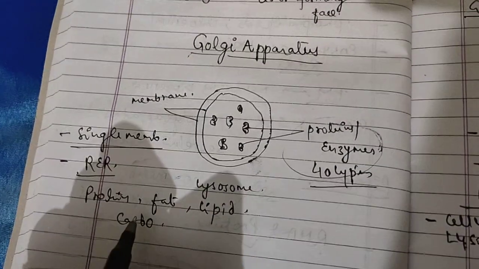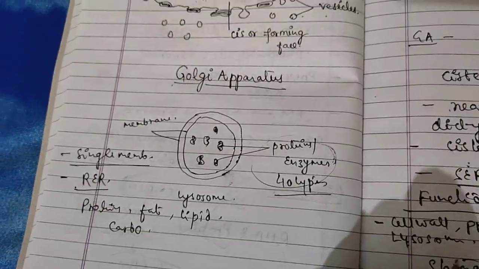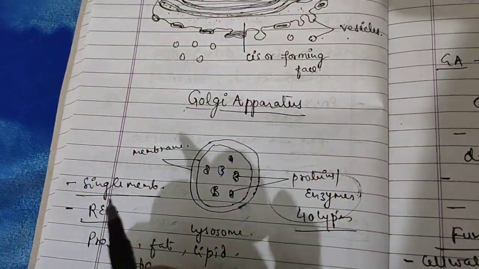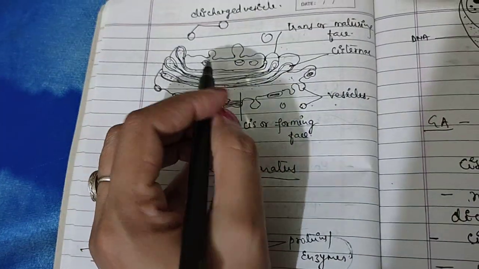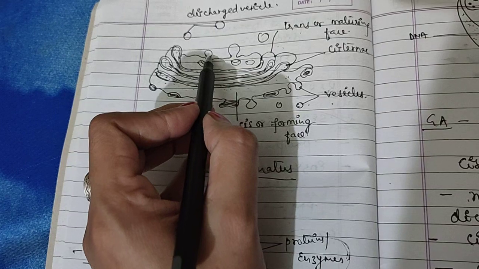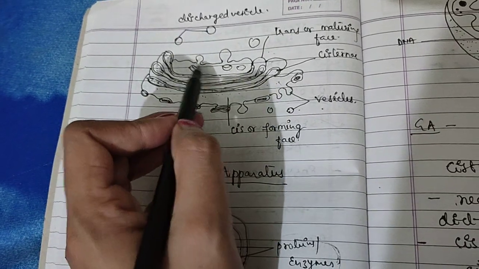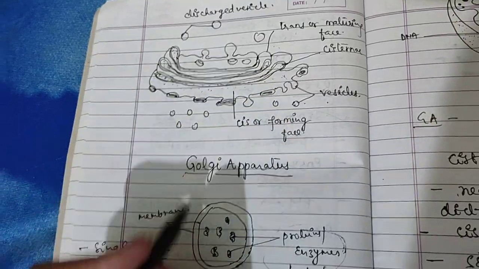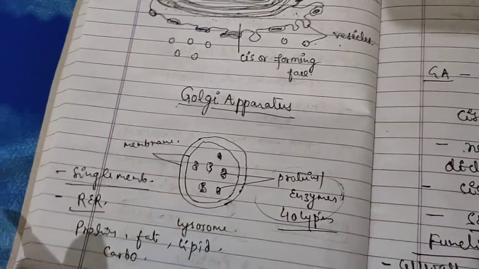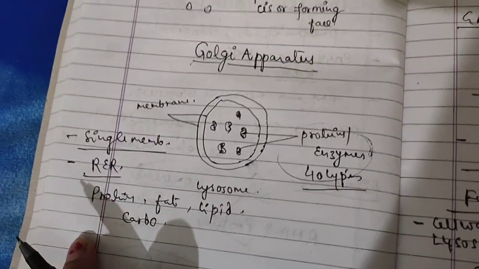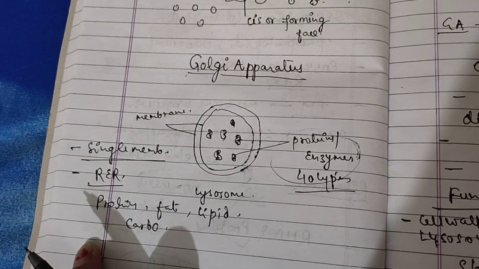Lysosomes are made from the Golgi apparatus by budding. Budding means some small portion separates from here and gets filled with many enzymes, and it behaves as a lysosome, a single membrane structure.